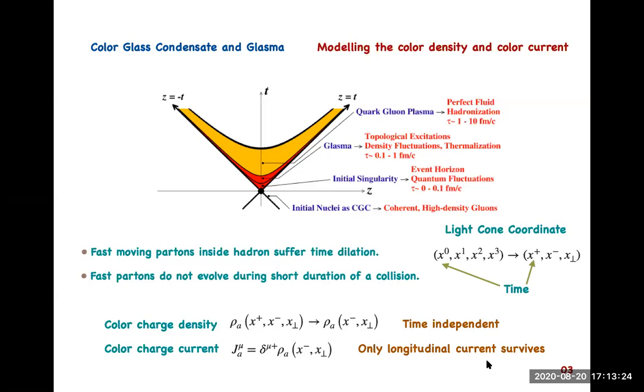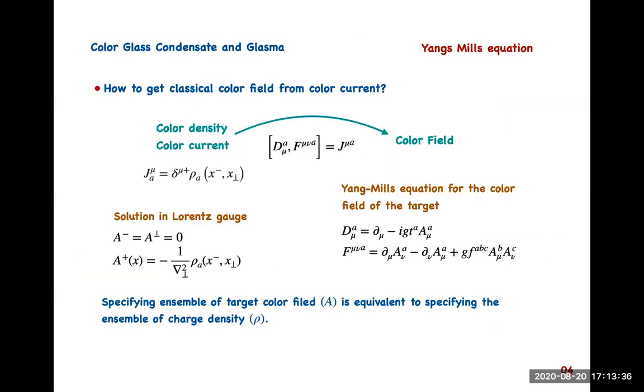So this is the modeling scheme. Once we have modeled the color charge density and color charge current, how to move to the color field? That is done by the Yang-Mills equation.